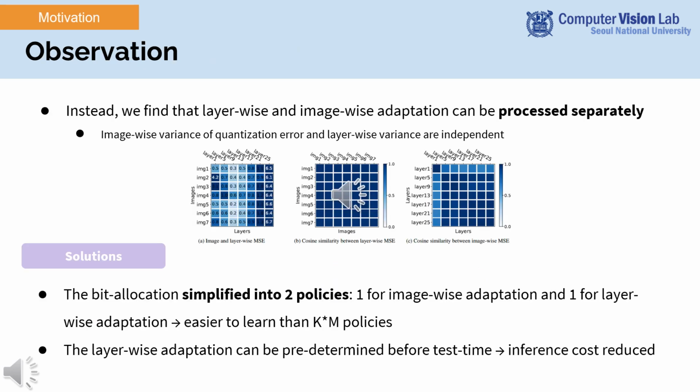On this basis, we find that layer-wise and image-wise adaptations can be processed separately. We observe that the image-wise variance of quantization error and the layer-wise quantization error are independent. This means that the layer-wise adaptation can be learned relatively among the layers, and image-wise adaptation can be learned relatively within the images. This approach simplifies the bit allocation into two policies, one for image-wise adaptation and another for layer-wise adaptation. This can dramatically reduce the search cost.